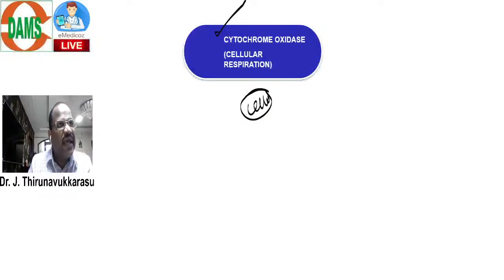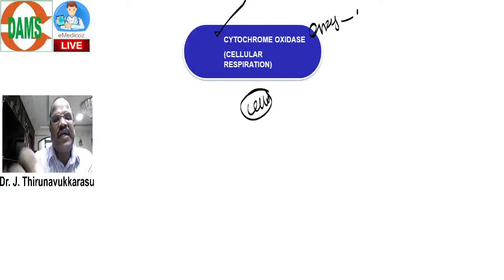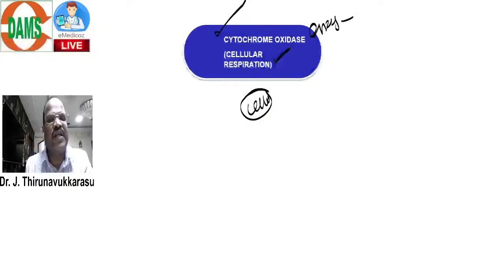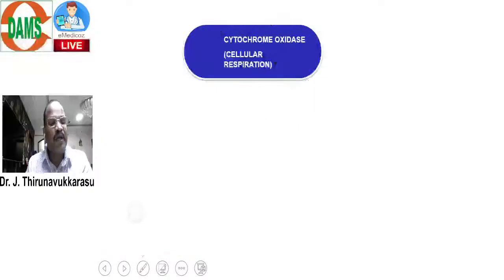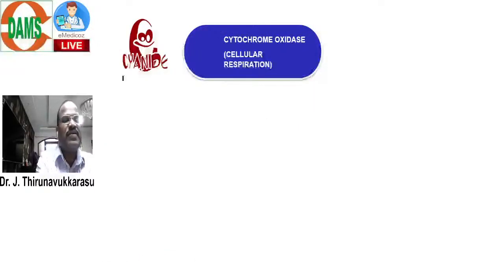This enzyme is involved in cellular respiration. It is a biochemistry MCQ: which is the enzyme involved in cellular respiration? Answer, cytochrome oxidase.